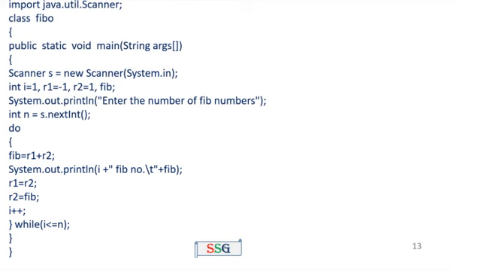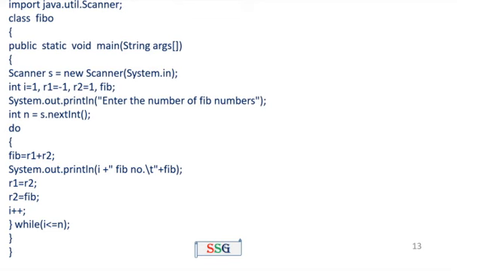Then int n equal to, that means you are getting the number of Fibonacci numbers to be displayed. For example, n equal to 5, the same. That means the do loop started. Do, open curly brace, fib equal to r1 plus r2, the first number will be printed, then r1 equal to r2, r2 equal to fib, i plus plus.